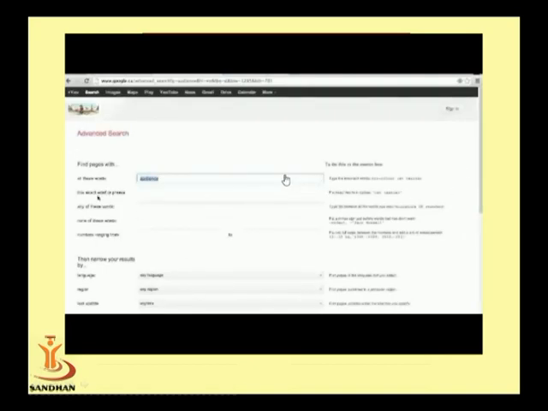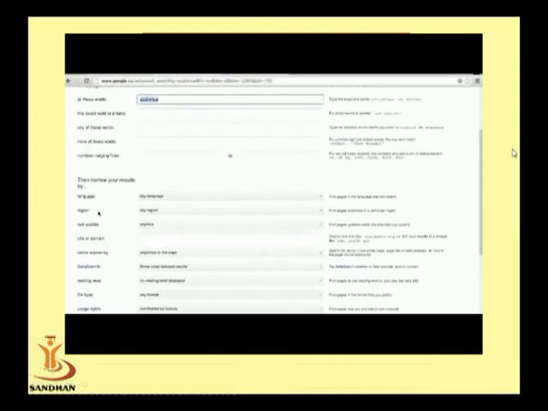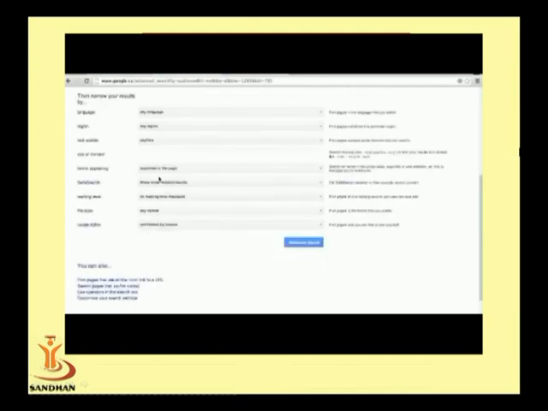Now through the different parts of the advanced search we can search as we have discussed, through the different language, region, last updated, safe search. You can also filter your search, then you can search through the pages.